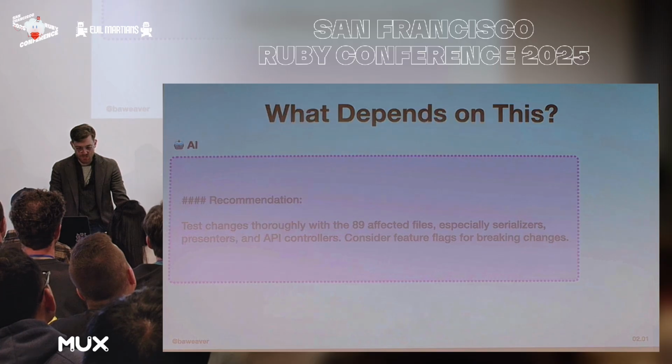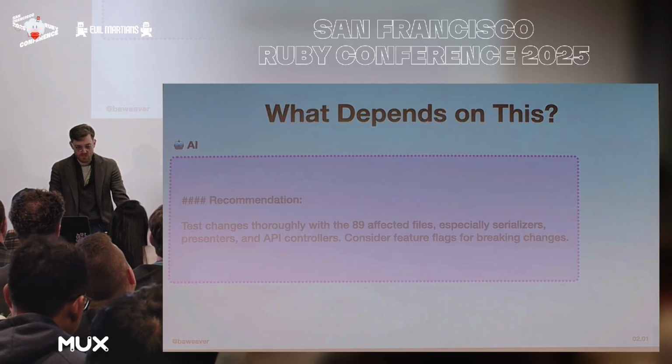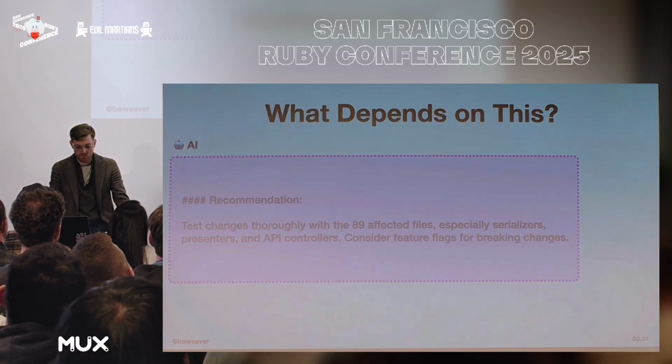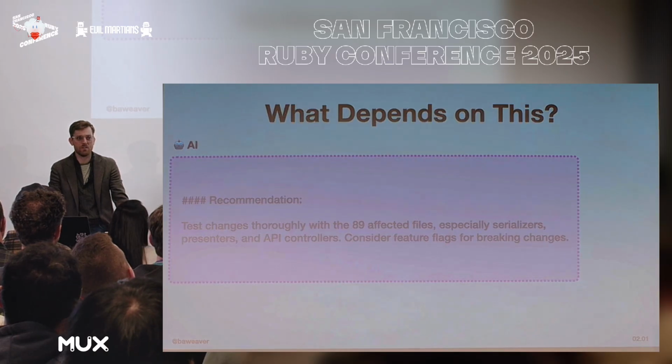And it gives us a recommendation to test changes thoroughly through there, especially serializers, presented API controllers, and consider feature flagging, which is actually a very nifty concept it has in there. If you're in a big monolith, feature flags, best friend, use them, live by them. It will save you so many times.